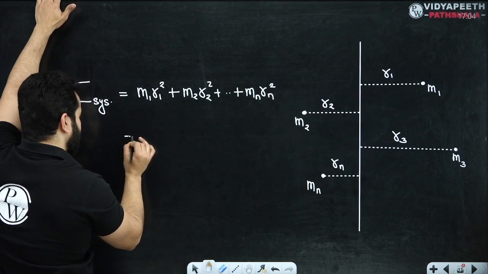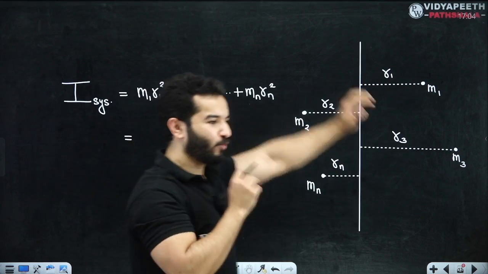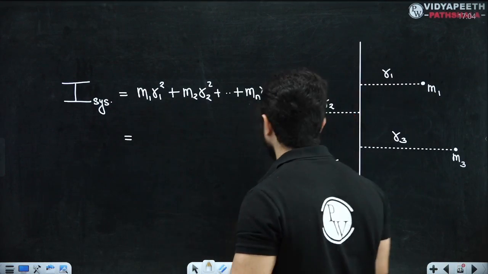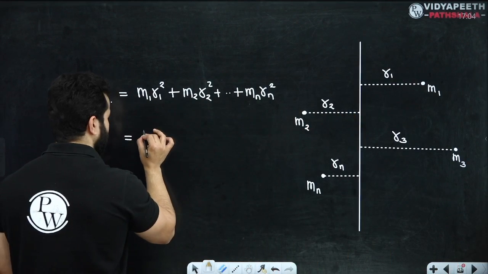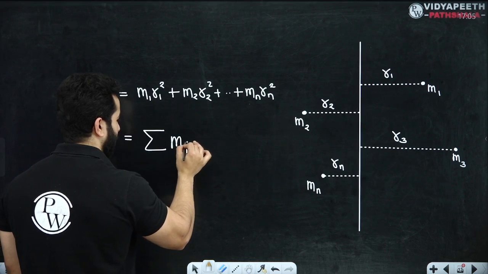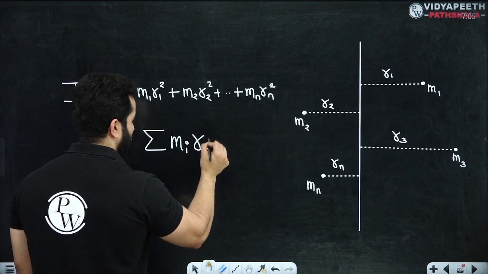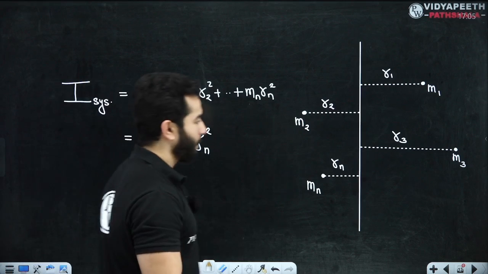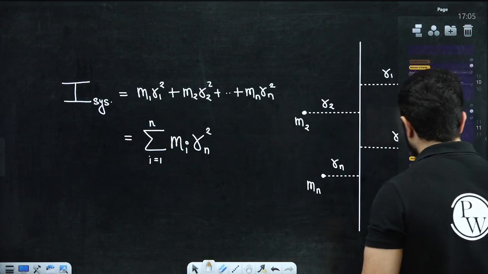Now please try to understand, this is what we did when we were talking about center of mass of individual particles, right? So this is going to be, I'll use a summation sign, mi ri whole square, and i is from 1 to n. That's it, right? So hopefully you have got it.